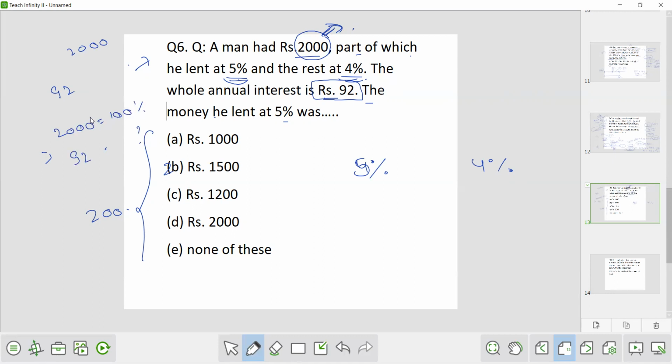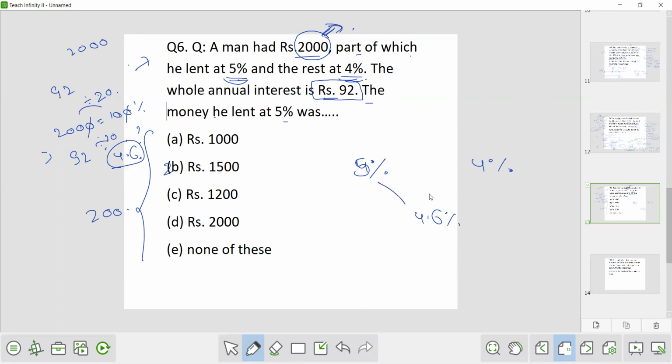Now remove 10 from here. So 200 is equivalent to 10%. So when you divide it by 20, divide 92 by 20, you will get 4.6. So 4.6 is the rate of interest when you mix both parts.